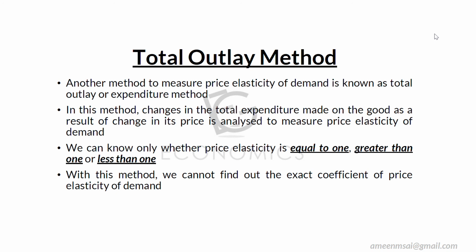So here what we can measure only, we can't get the exact value. കഴിഞ്ഞ രണ്ട് മെത്തേഡുകളിൽ, in the last previous two methods we said that we'll get the exact value of price elasticity, but here in total outlay method we will not be getting the exact value of price elasticity, but we will be getting it as price elasticity is equal to 1, greater than 1, or less than 1. Only in this way we can measure elasticity using total outlay method.